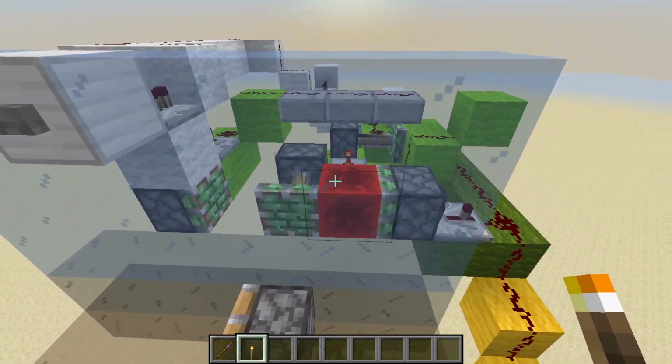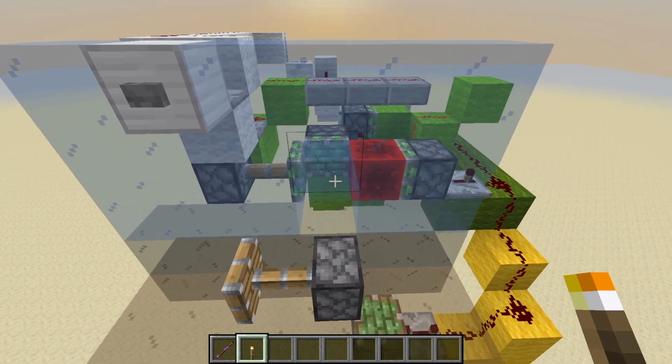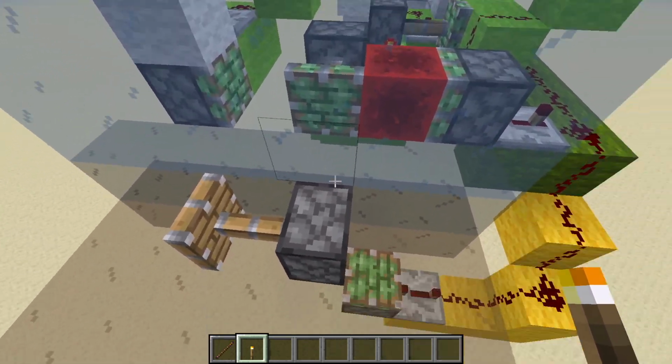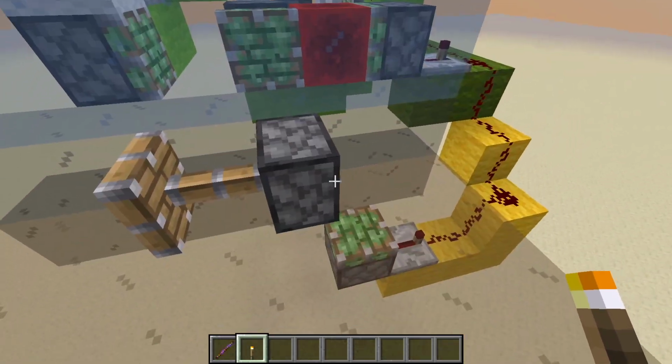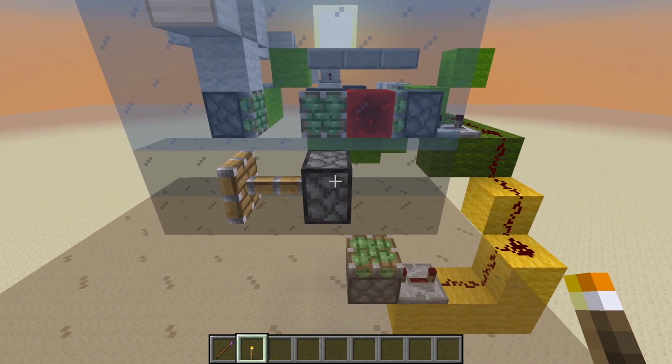So basically how this works is, as you can tell, you can look behind the scenes because it's all glass. There's a block swapper, it swaps the redstone block out, and when the block is here, this updates this piston, and then when it gets removed, nothing updates it, so it just stays extended forever.